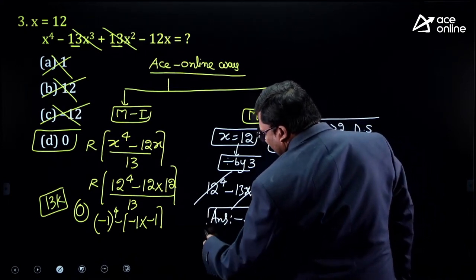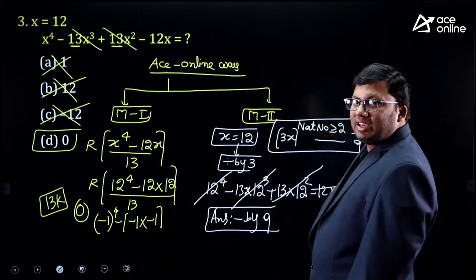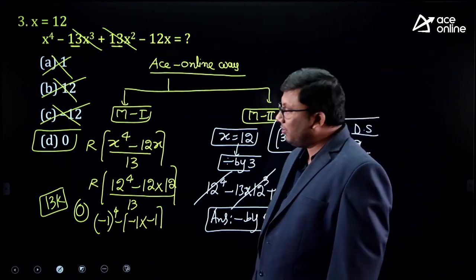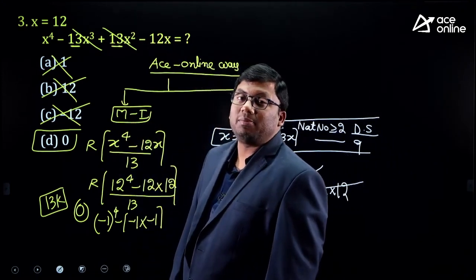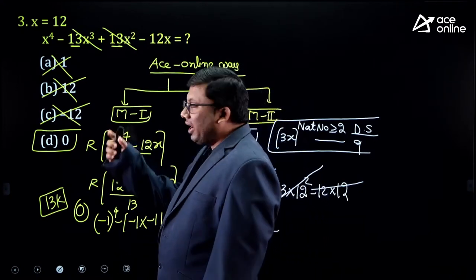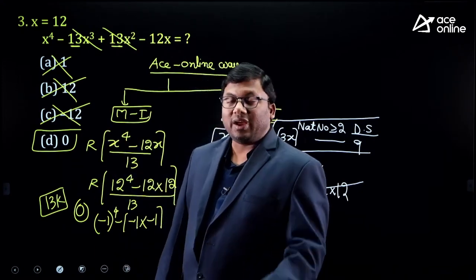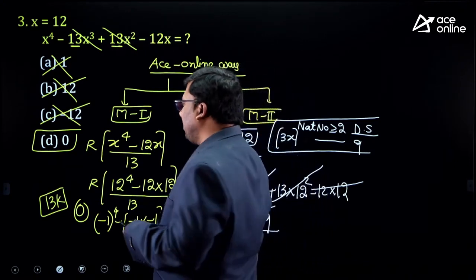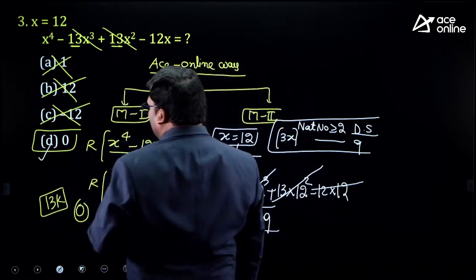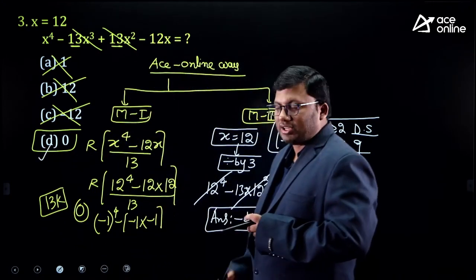Another observation, depending upon the value of x given. The answer should be divisible by 9. 1 is not divisible by 9. 12 is divisible by 3 but not by 9. Minus 12 is minus 3, and minus 3 means plus 6. 6 is divisible by 3 but not by 9. So the answer for this question is 0.